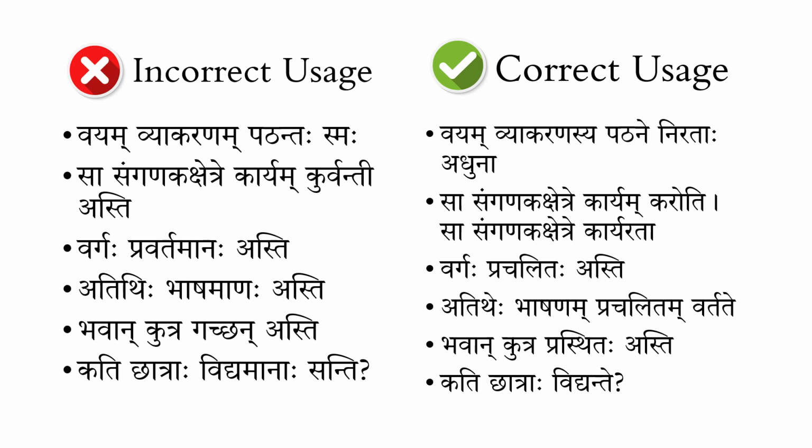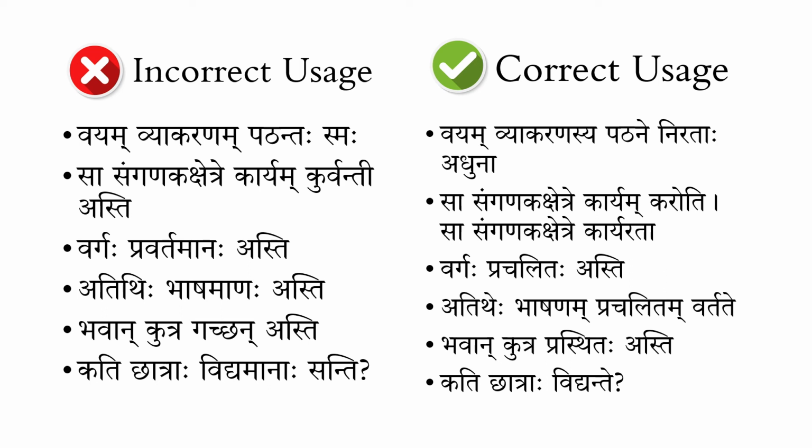That's why it is failing here, trying to add that asti and santi, asmi, etc. If we break that into two parts, "vayam vyakaranam pathamaha, vayam smaha," that smaha is a redundant part, because as dhatu is generally used as an adhyahara, to complete a sentence where the verb is not used.